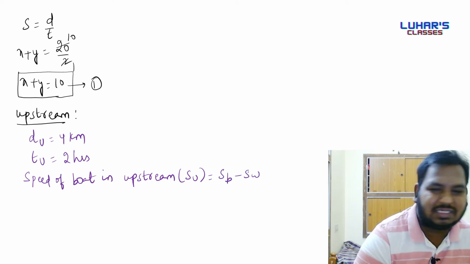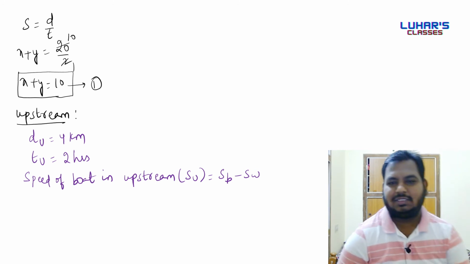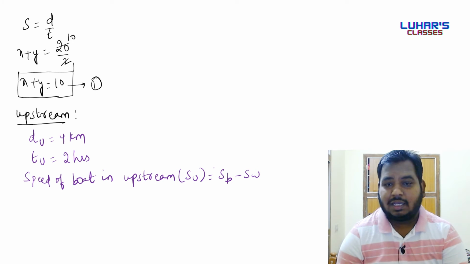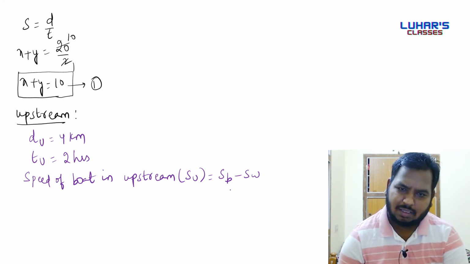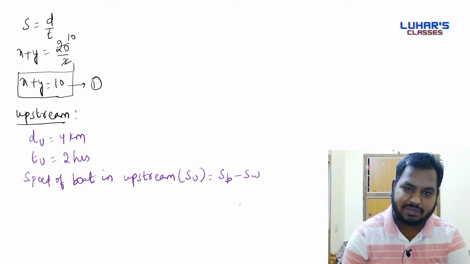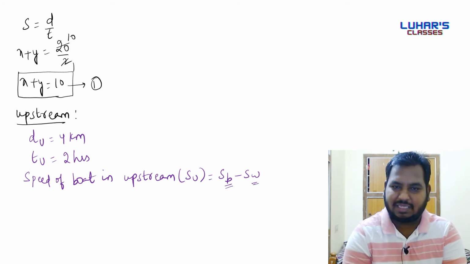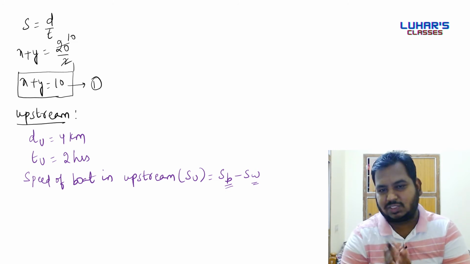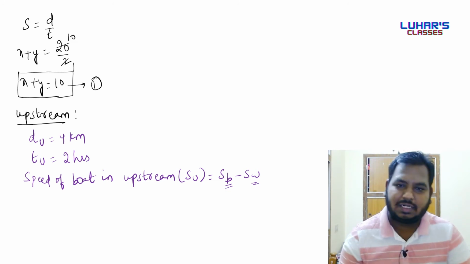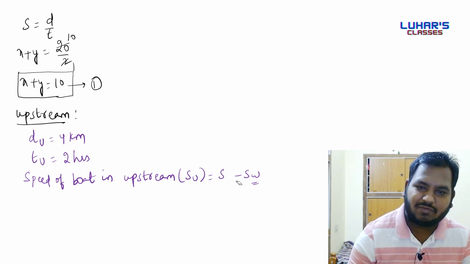Sir, how to remember this? Tell us some logic. Okay, I'll tell the logic. Generally we have alphabets A, B, C, D, E, F, G, H. So here we have B, here we have W. First we'll have B, next we'll have W. So remember this one. Speed of boat minus speed of water. First B, then W. Done?